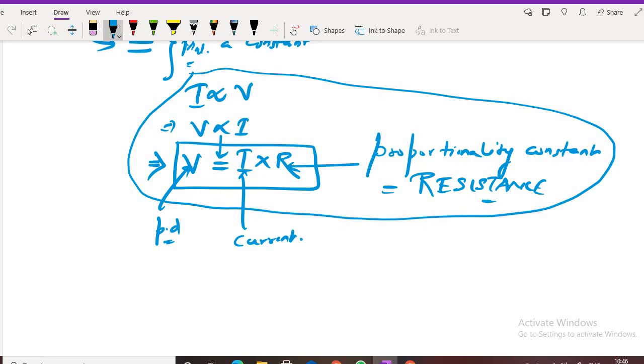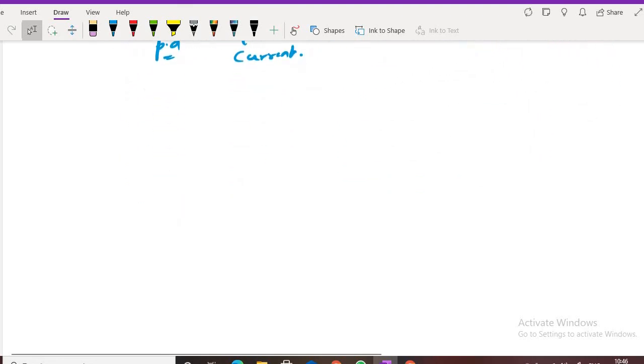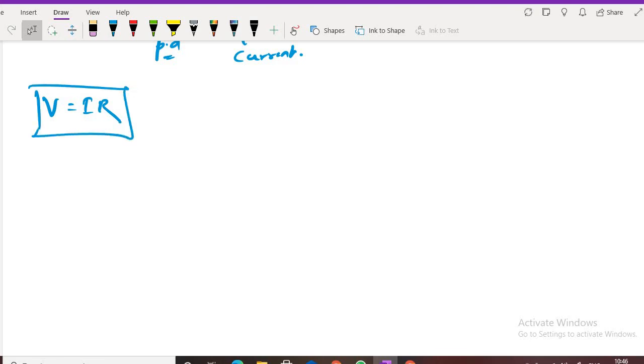Yes, sir. Anybody has got any doubt? Come on, ask me right now. No, sir. That's good. So, sir, you have told us one formula. The formula is V equals IR. Very, very important formula, my dear. This will stay with you throughout your life. Till the day you die, it will be there with you. V equals IR. Okay?